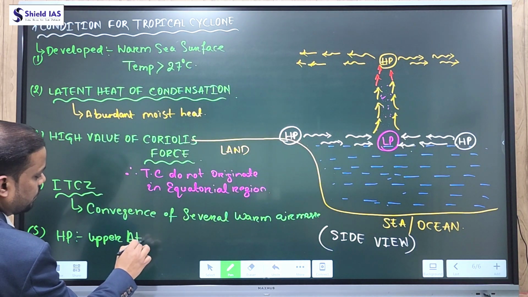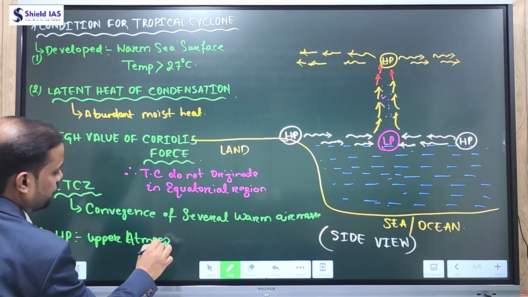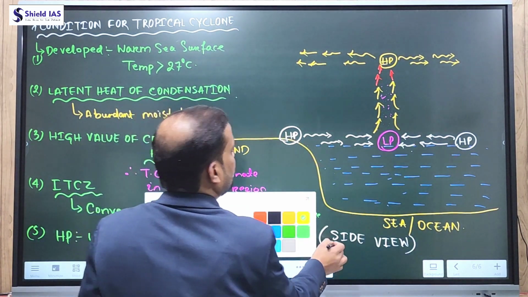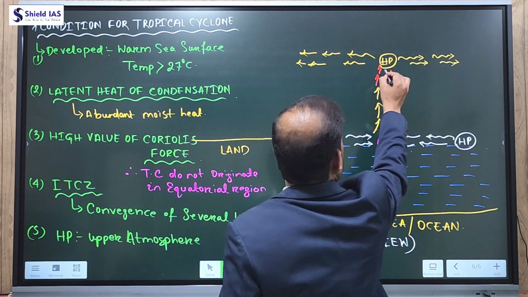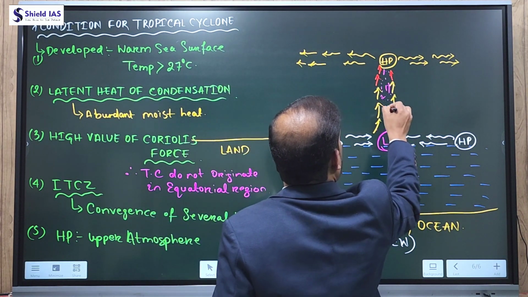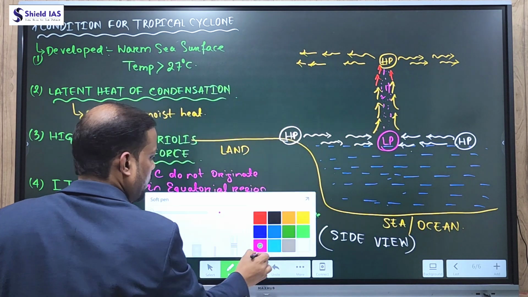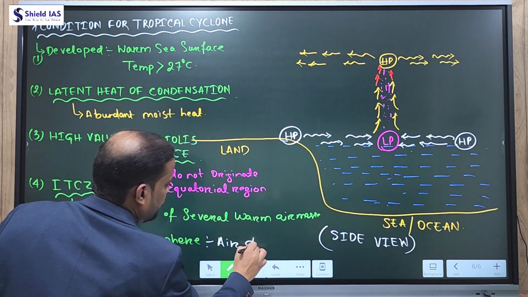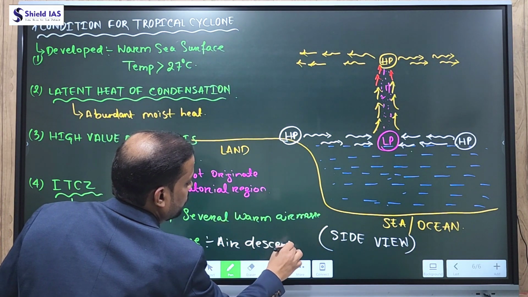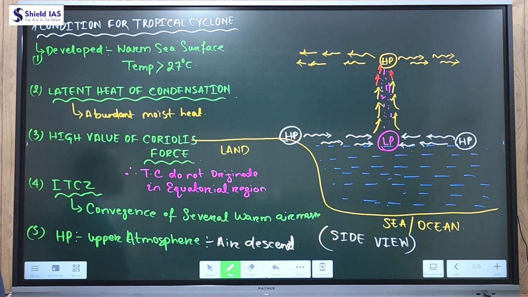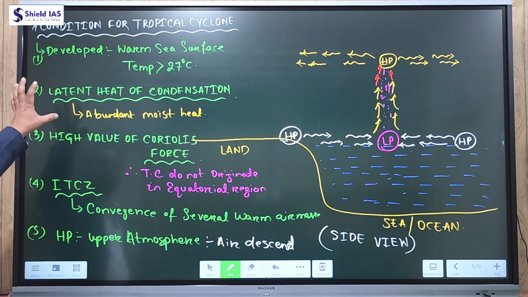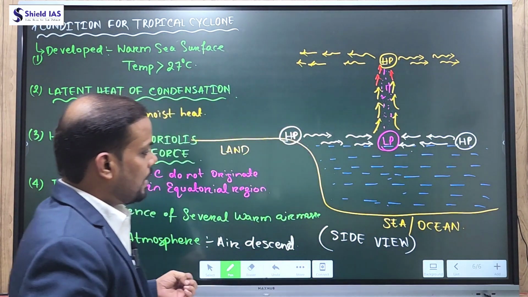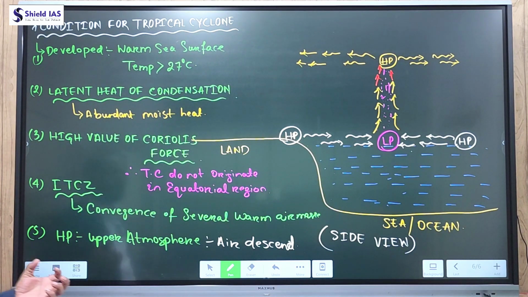Due to the presence of high pressure, the air will not rise further; the air will start to descend. So at the high pressure area, the air will start descending. So these are the conditions required for the formation of a tropical cyclone that we have discussed. Now we'll see the structure of the tropical cyclone.